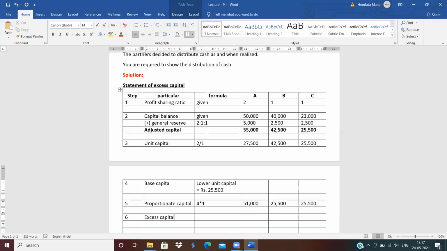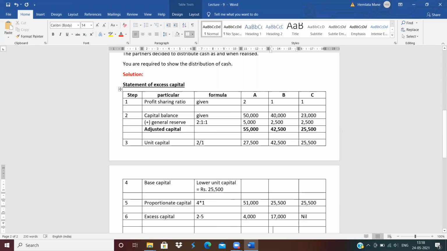How to calculate the excess capital? 2 minus 5. 2 minus 5 means 4,000. Then 42,500 minus this, 17,000. And this is nil. C is nil. Clear?